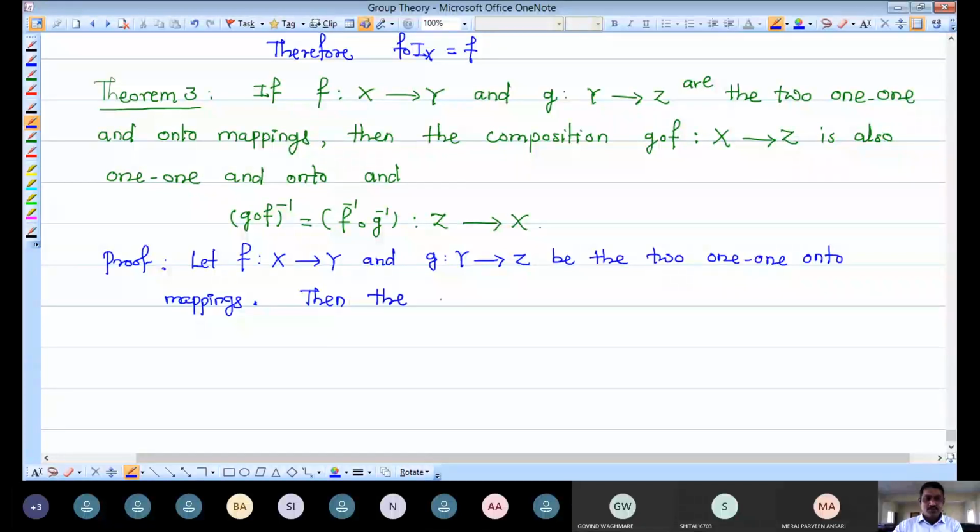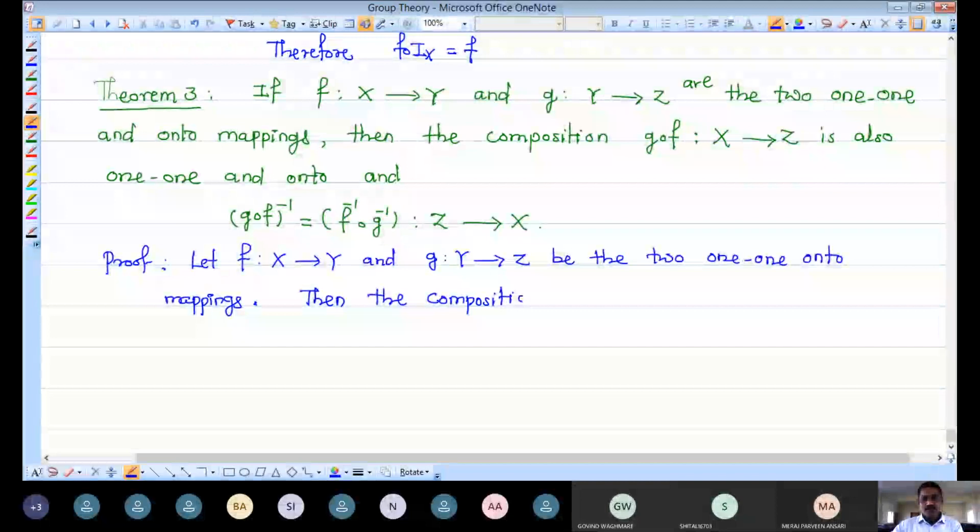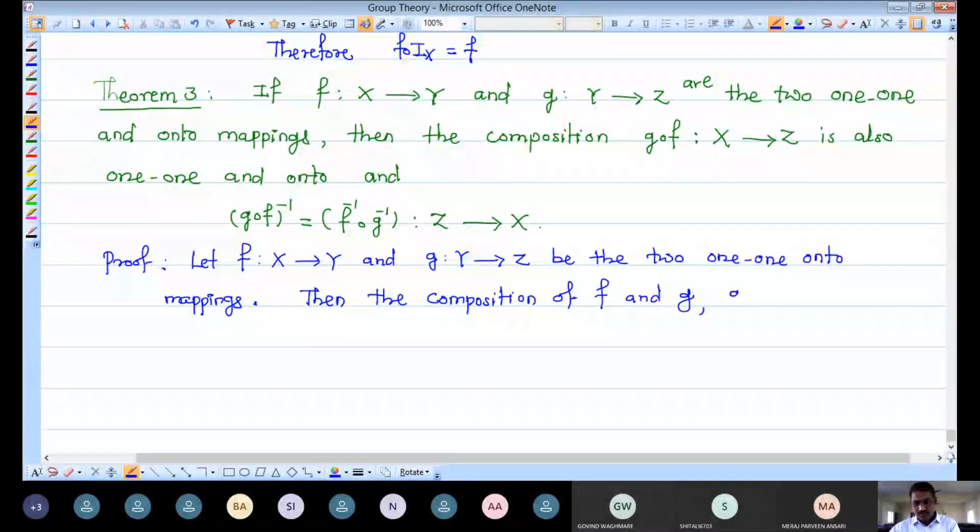let me check whether their composition is defined, and which composition is defined there. The composition of F and G, which is G composition F, is a mapping.